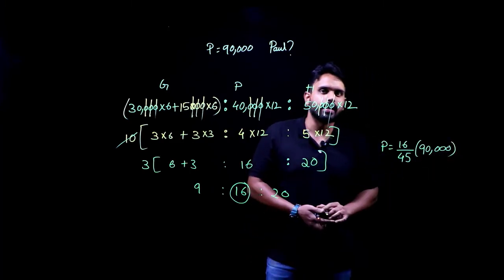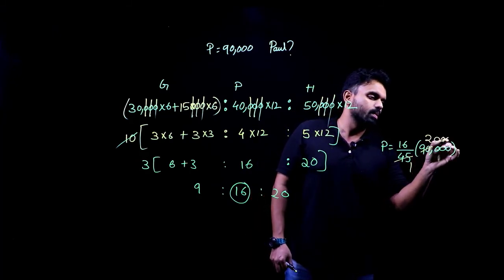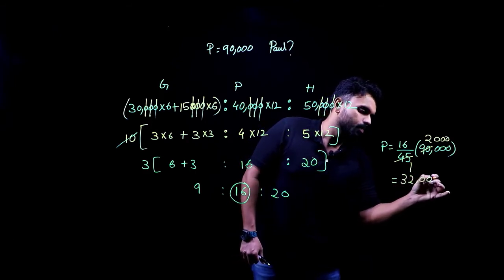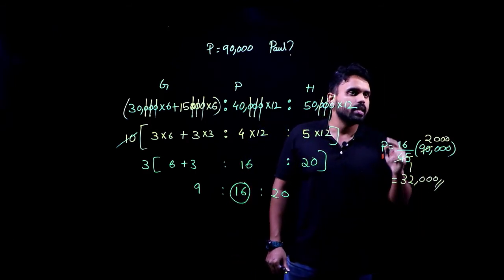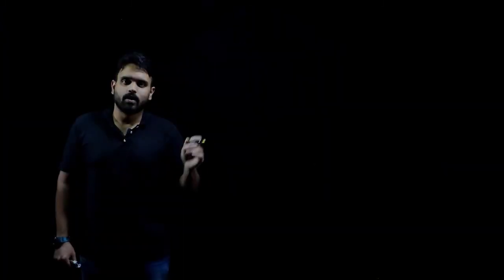Yes. Now, this will go 45 one time, this will go 2 times. Zeros will be attached along. 16 twos are 32. How much did Paul get? Paul gets 32,000. Do you see that in the options? Yes. Option C is my right option. So, let's go with our next question.